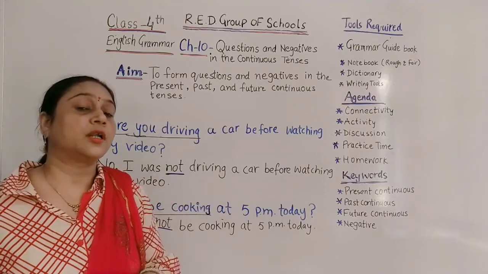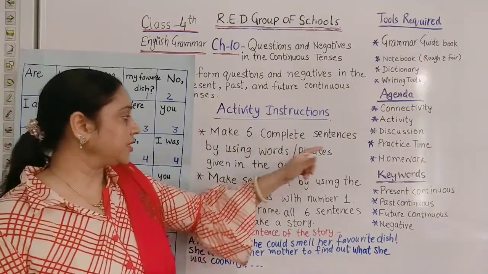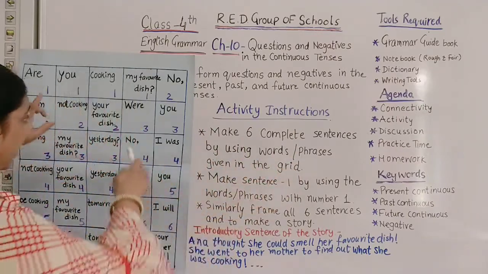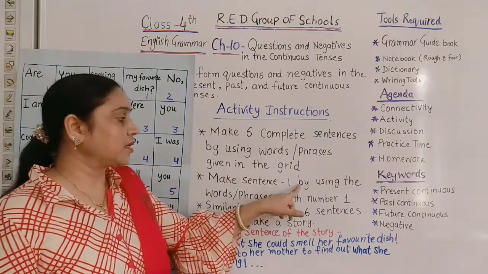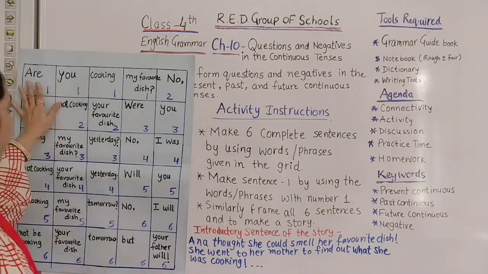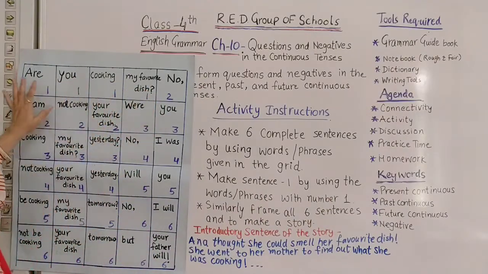Okay, so here now is the time for the activity. Make 6 complete sentences by using words or phrases given in the grid. Children, you can see that this is the word grid I have pasted on this chart. Make sentence number 1 by using the words or phrases with the number 1. As you can see, I have given a number in each box. I have written the number.